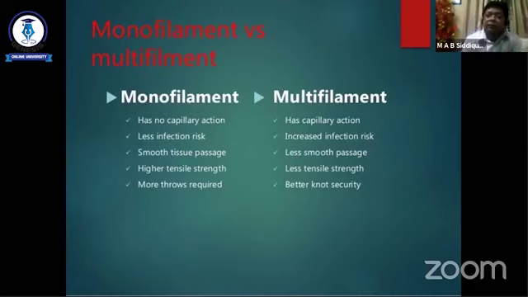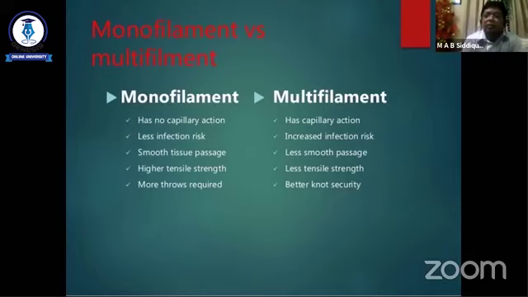Another is smooth tissue passage. The monofilament has smooth tissue passage, but multifilament has less smooth passage. To increase the smoothness of the multifilament, it is sometimes coated with silicone, as we already mentioned. Another is higher tensile strength.